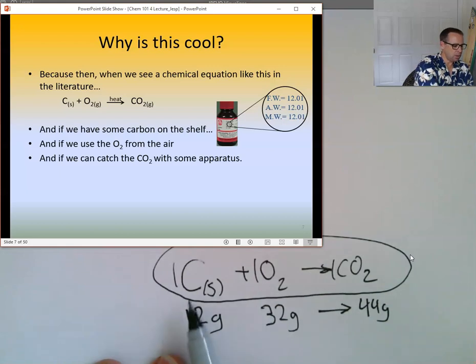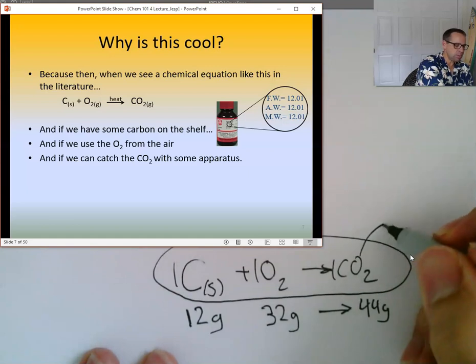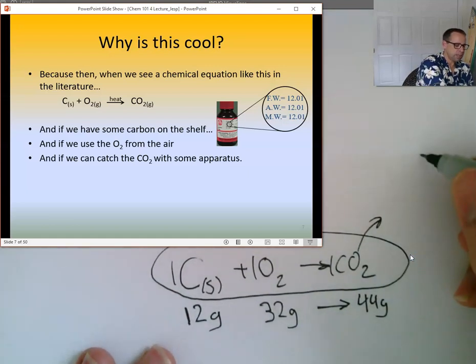One, and you could say 1 atom of carbon with 1 molecule of oxygen yields 1 molecule of carbon dioxide. But we can also say 1 mole of carbon reacts with 1 mole of oxygen gas and yields 1 mole of carbon dioxide.